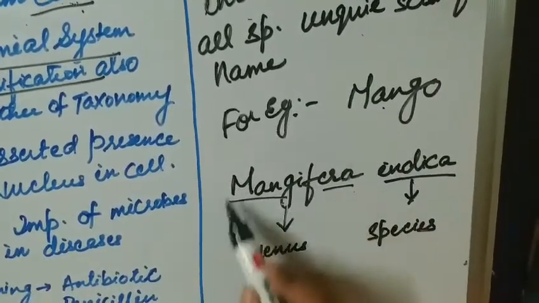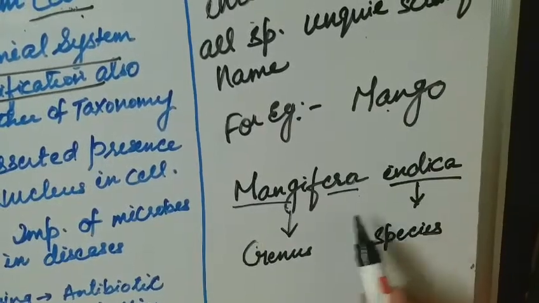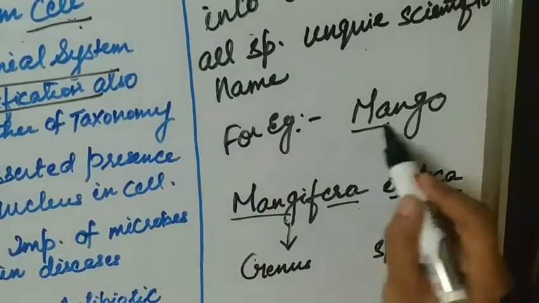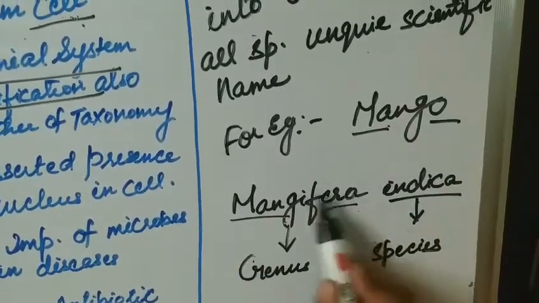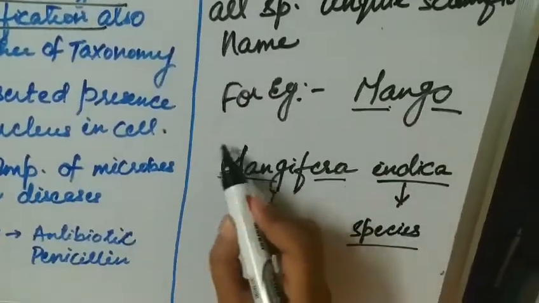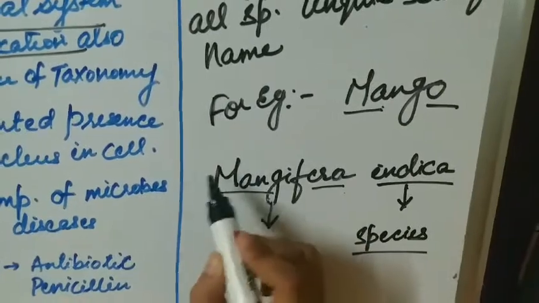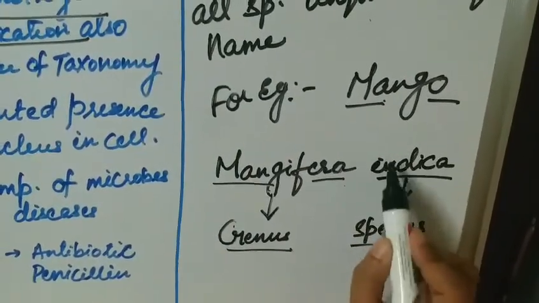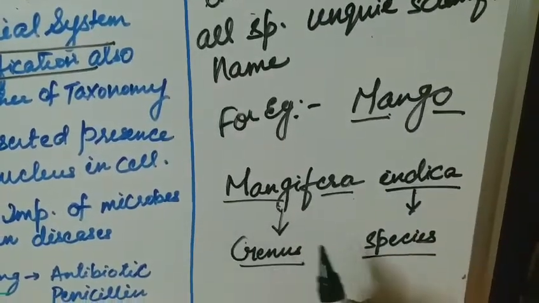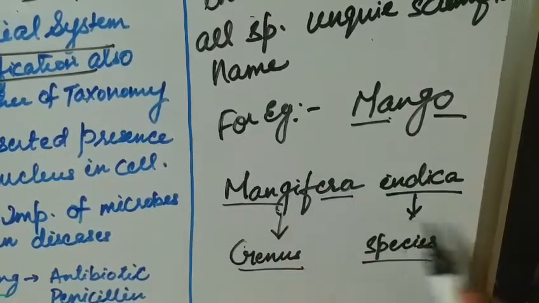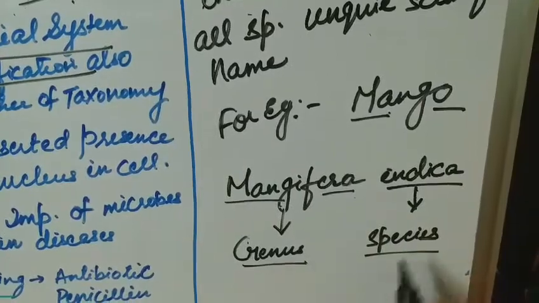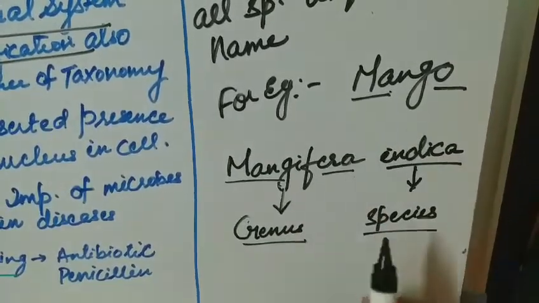The two names, the genus and indica, are combined together to give one unique scientific name to the mango. The first name which we write is the genus, and the second name is the species. The genus name always starts with a capital letter, whereas the species name starts with a small letter. Either you will write them in italics, or if you are not able to write in italics, you will underline those names. Then it is the scientific name of mango.